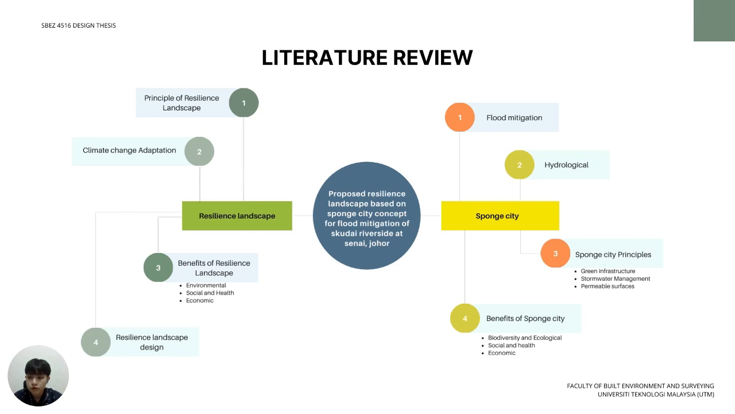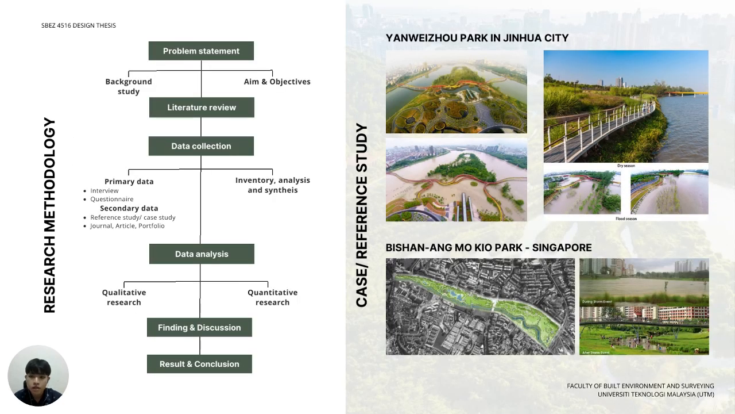design. For the literature review on my topic, I will divide it into 2 parts, resilient landscape and smart city concept. And this key point must be explored roughly for laying a solid foundation for further design stages. After that, I will follow this diagram as my research methodology, and I will choose Yen Wei Zhou Park in Jinhua City and Bishan-Ang Mo Kio Park in Singapore as my reference study, which are well related to my